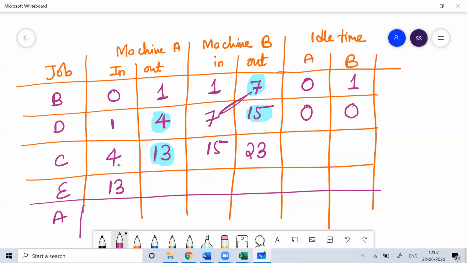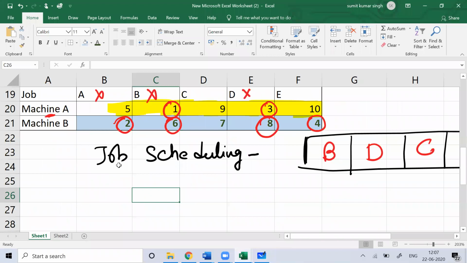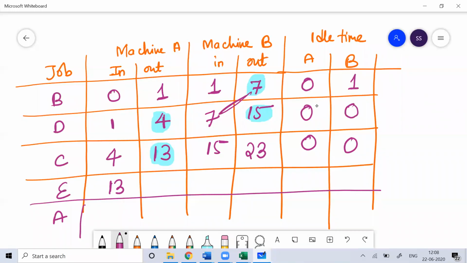Okay. Now then the job E. So the idle time for this is 0, and idle time for this is also 0. Now E on machine A will start after 13 hours. How much time is machine A taking? It is taking 10 hours on machine A. So 13 plus 10, it will take 23 hours. So now you can see both are same, 23, 15.